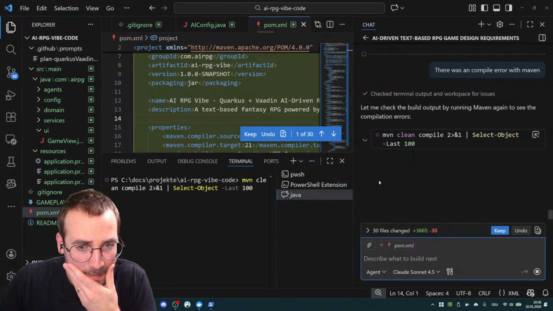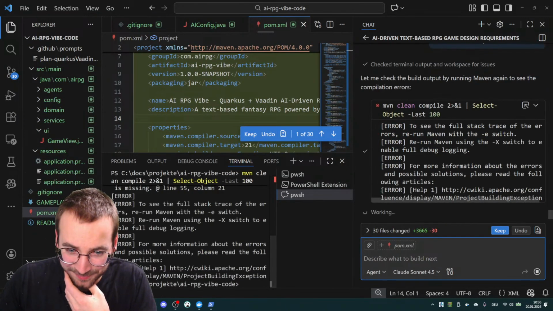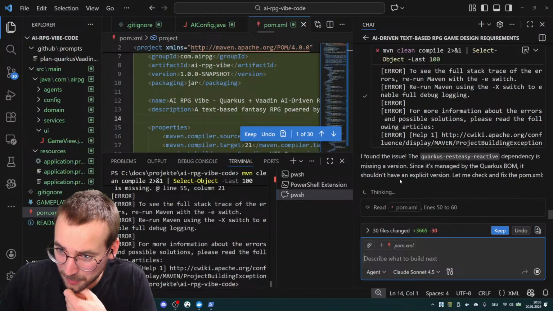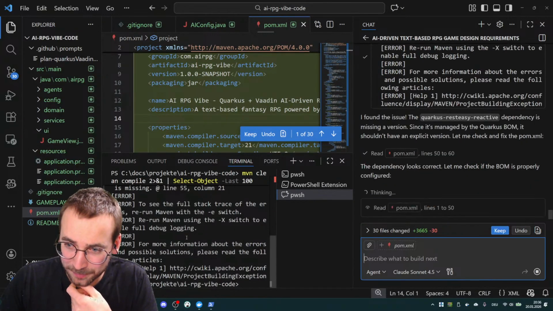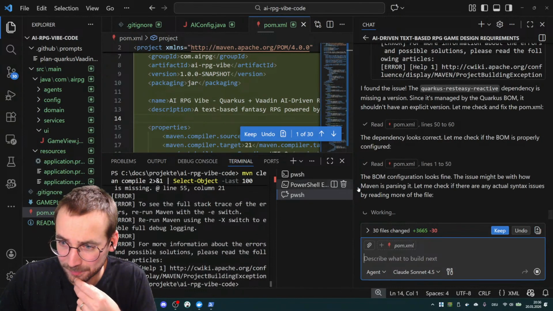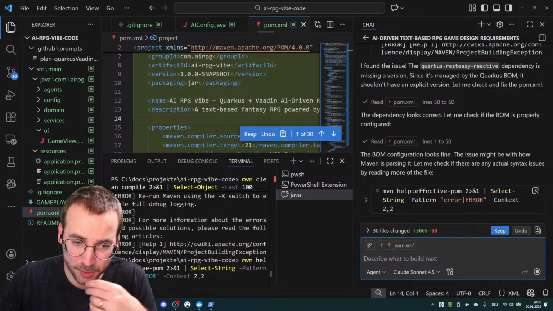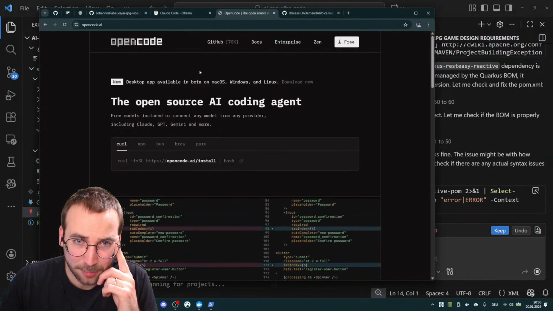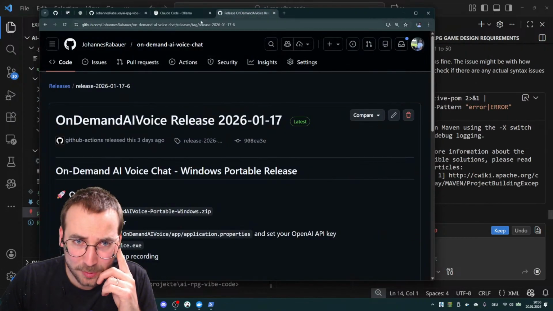So far so good. All right, and then it can try out on its own, read the response, and adjust accordingly. Yeah, and that's what we want, just to keep it running in the background. All right, so we have the open code stuff.